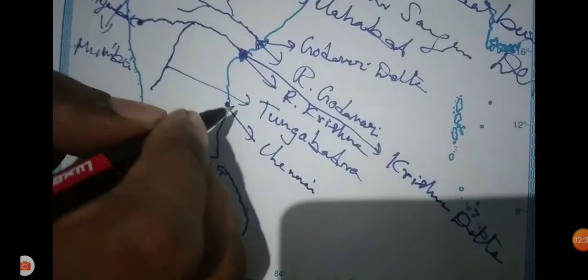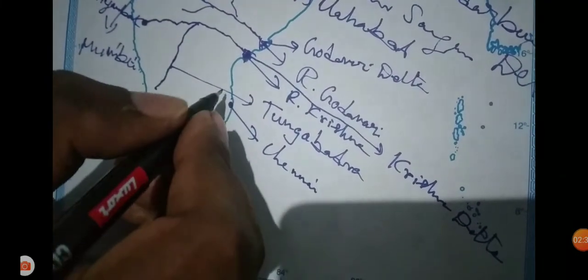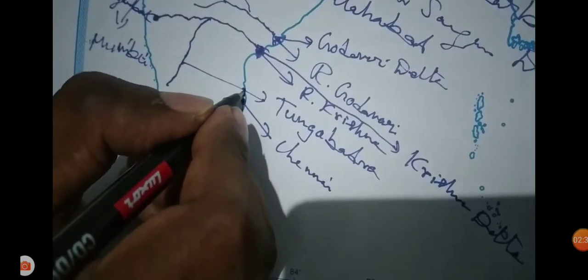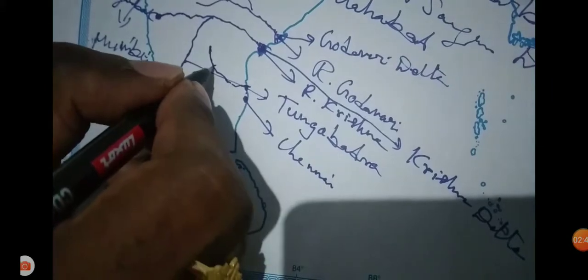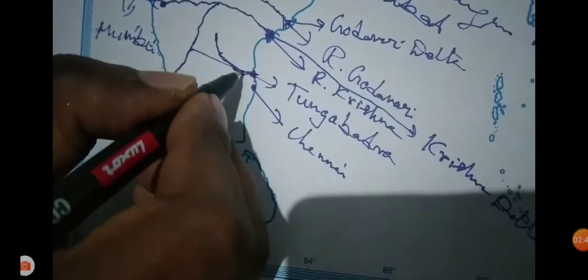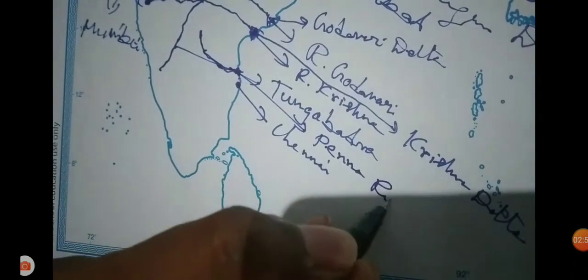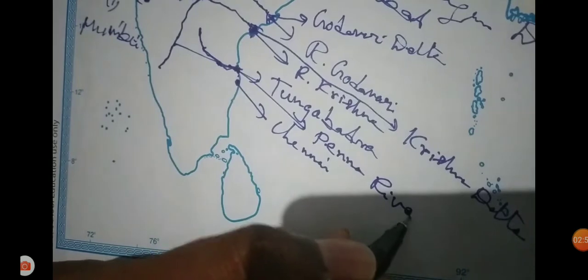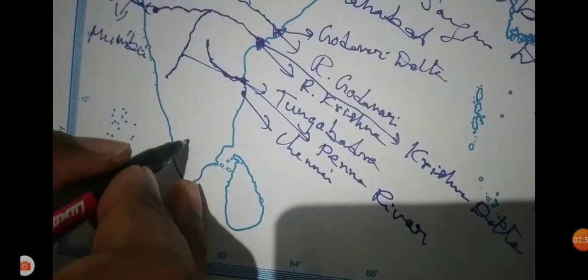Chennai is the capital. North side of Chennai is the Penna river, the border place between Tamil Nadu and Andhra Pradesh. Sorry, I said Kaveri; it is the Penna river that is the border. The Pulicat lake is also located there.